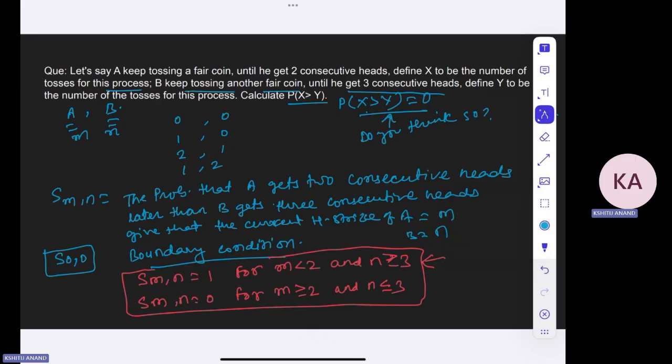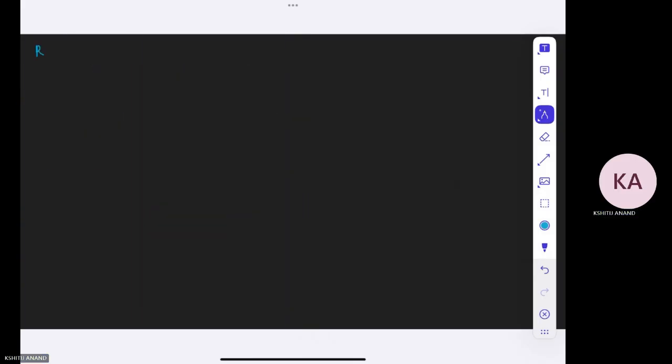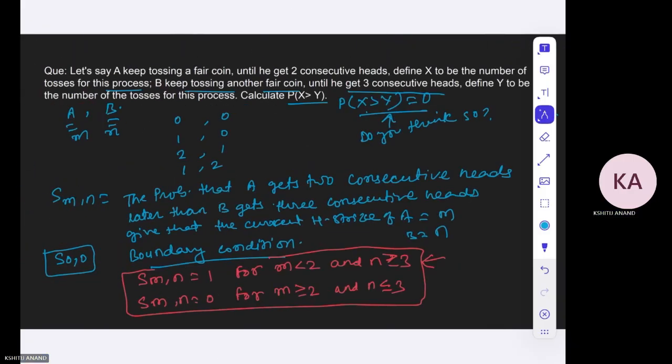Now let us write the recurrence relation that we have. If you are currently at (M, N), let us first write where you can go.